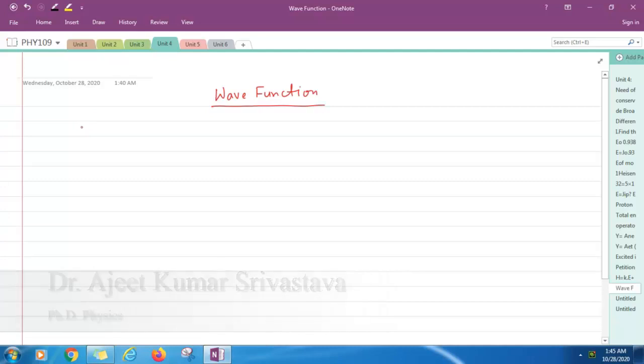What is wave function? The quantity whose variation makes up matter waves is known as wave function. Now, what are matter waves? Suppose there is a material particle of mass m moving with some velocity. What is the de Broglie concept?